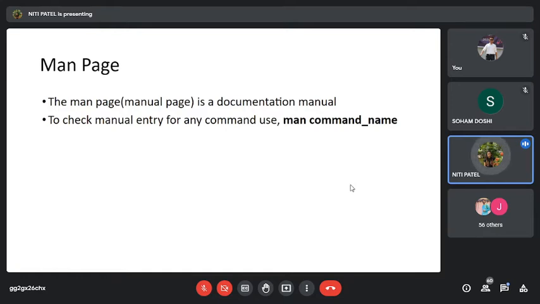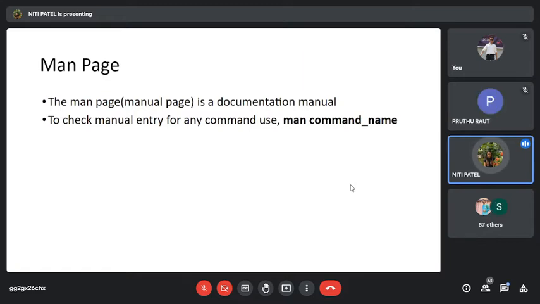Now what does man page stand for? It is nothing but the manual page. It is also a documentation manual. Whenever you buy any device, you get a pamphlet with it explaining how it has to be set up. If I buy a TV, I get a manual telling me which wire is to be connected where, and how to use the remote. So whenever you buy anything, you get a manual. If you don't know something, you refer to that manual.